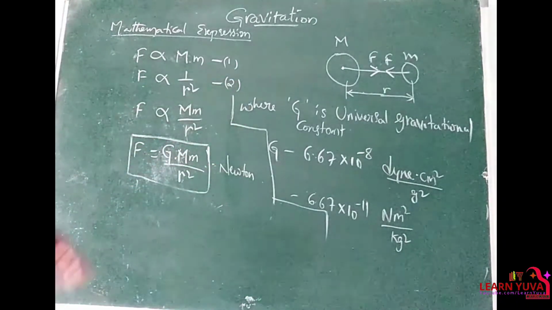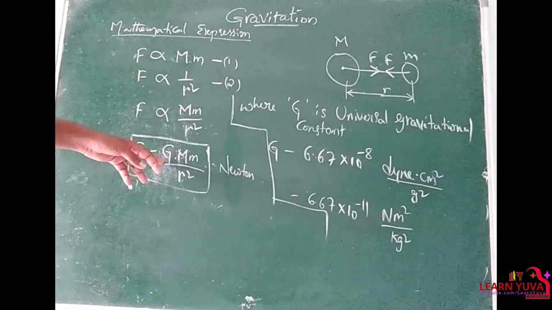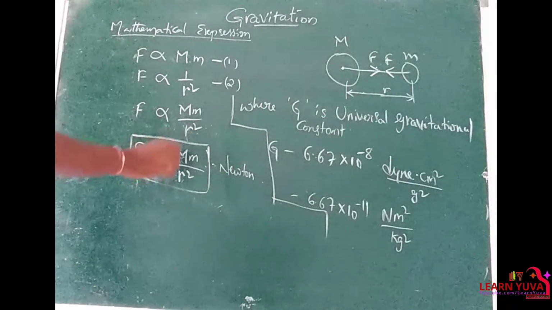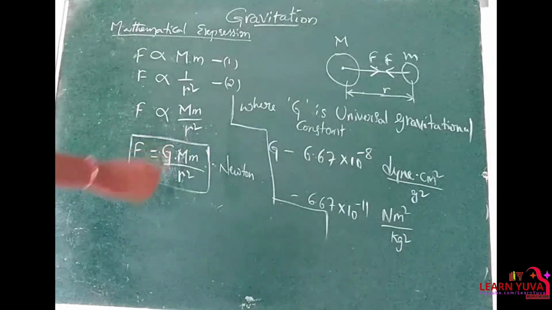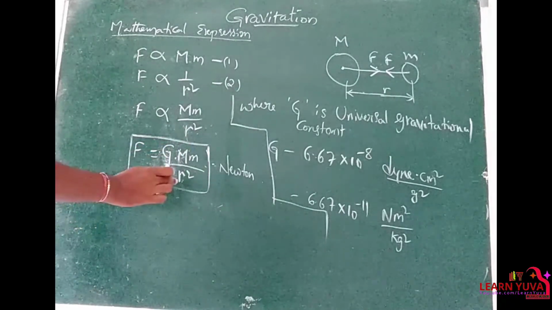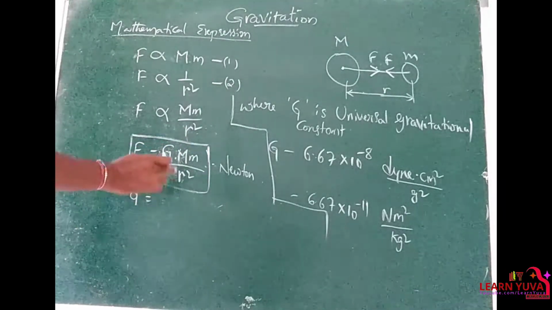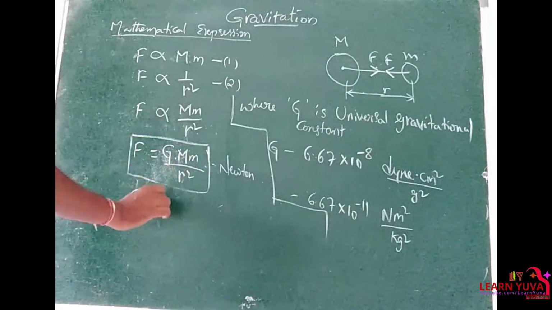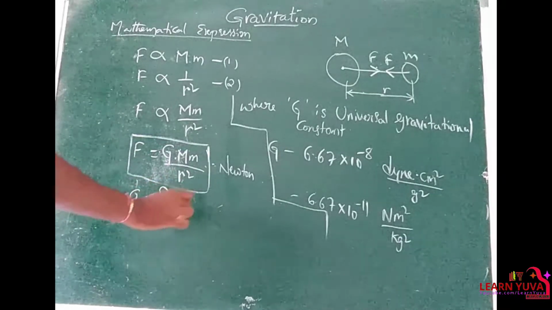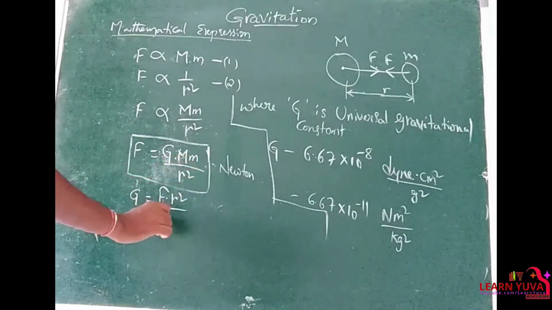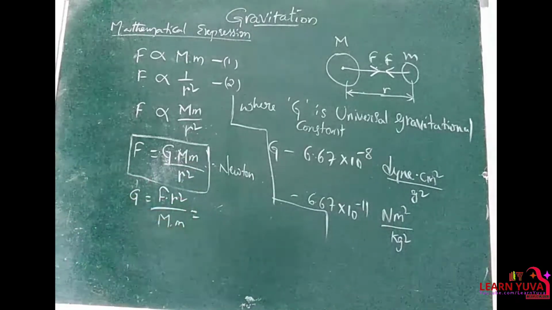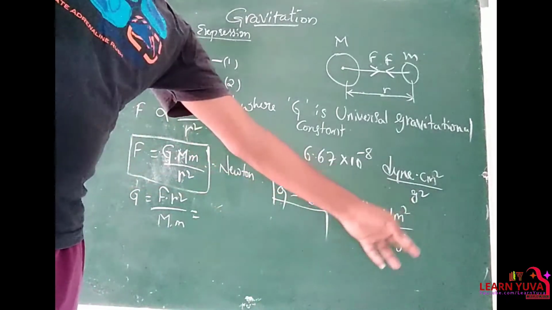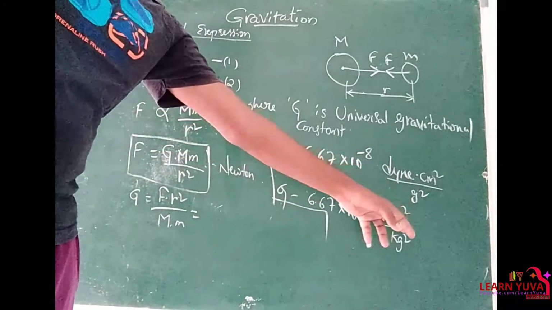Right. We need G, the universal gravitational constant G. So G is equal to, here r square is in the denominator and it is division with M m. So if we send it to the left hand side, it is in product with the force. So F into r square by capital M into small m. So for G, we have the units Newton meter square by kg square. How did we get this?